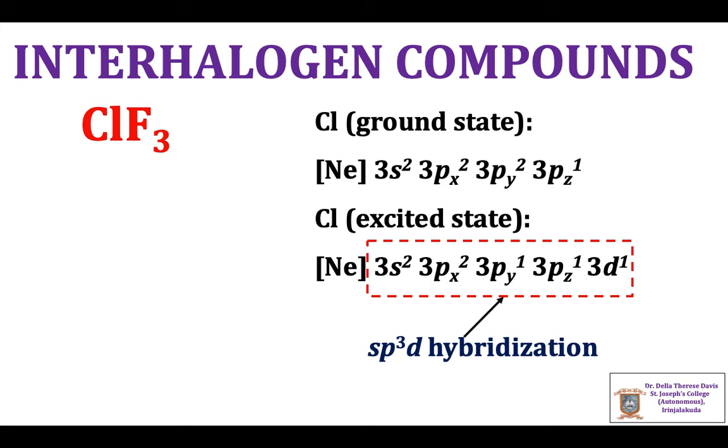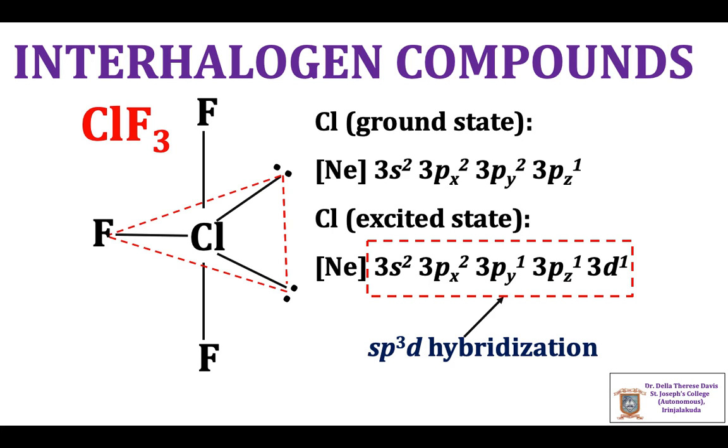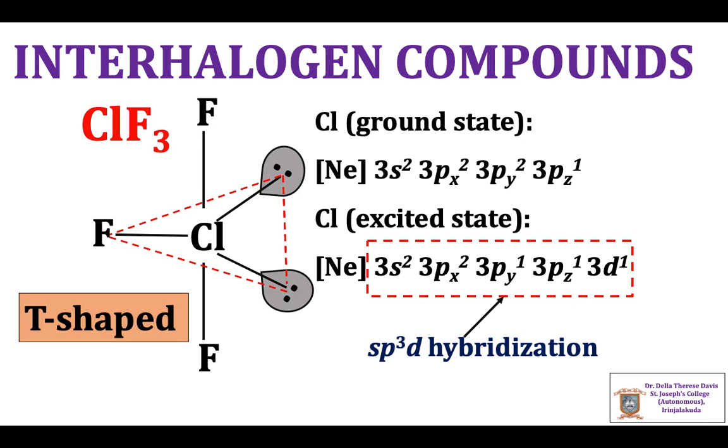Out of these 5 hybridized orbitals, 2 of them contain the lone pair of electrons and 3 half-filled orbitals overlap with fluorine to form Cl-F bonds. The structure of the molecule is shown here. Considering the electron pair arrangement, the molecule has a trigonal bipyramidal shape. If we consider only the atoms, the geometry of the molecule is T-shaped.